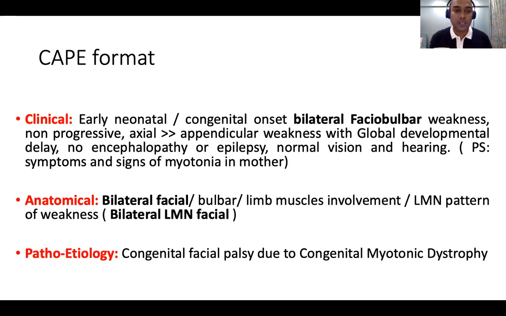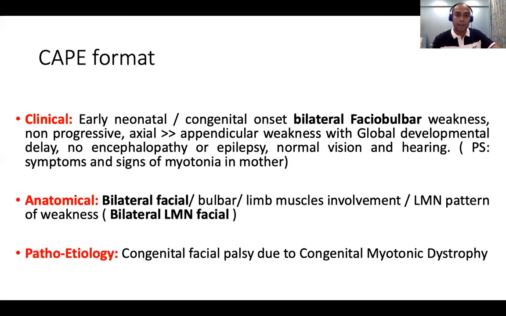Now for the PG students, it is better to approach every neurological case in this format. I remember telling them when I was there that you should try to summarize in terms of clinical: what is the onset, whether it is progressive or static, and what is the distribution of the weakness. So in this child, the distribution of weakness was an axial weakness along with the facial weakness. Once you write the distribution of weakness and put in the other signs, you will be able to form a pattern.